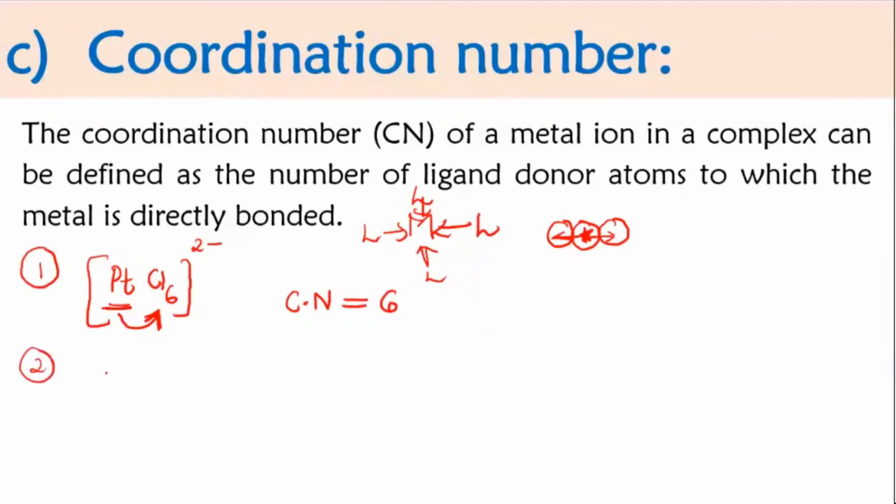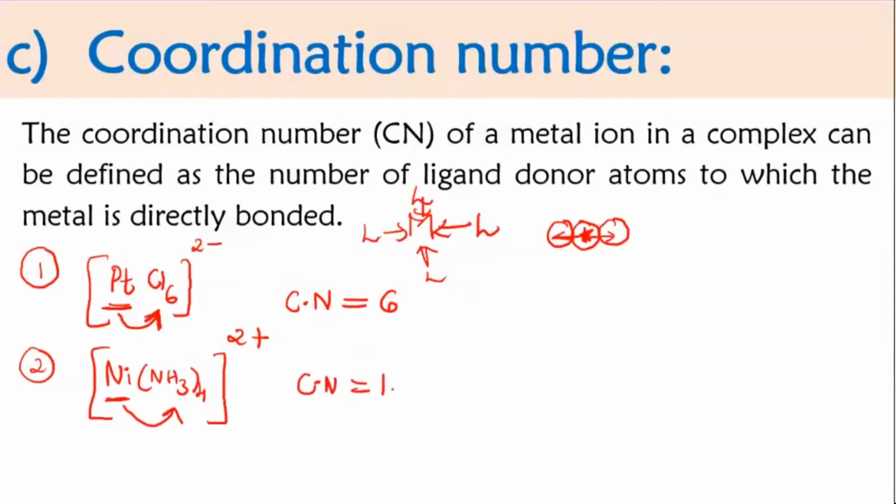Second example, if I am taking now here, nickel, NH3 4. Now, can you all tell me what is the coordination number for this? First one I have done. I believe it is understood. To the nickel, how many ligands are exactly attached? Yeah, very good. Correct. So the coordination number here will be 4.